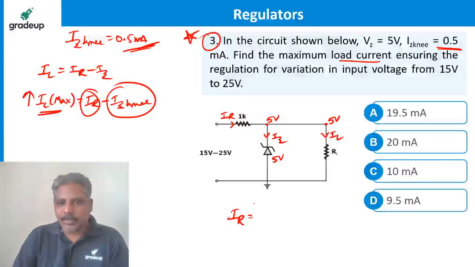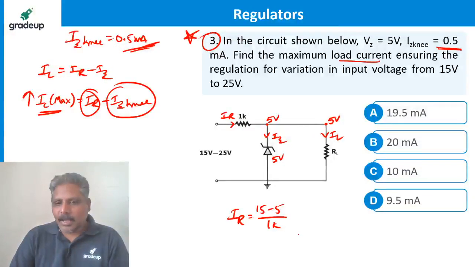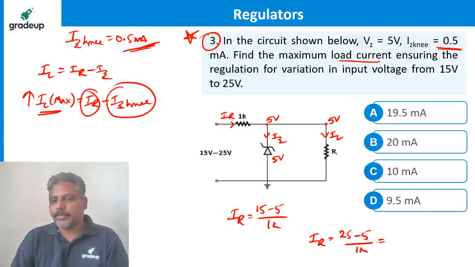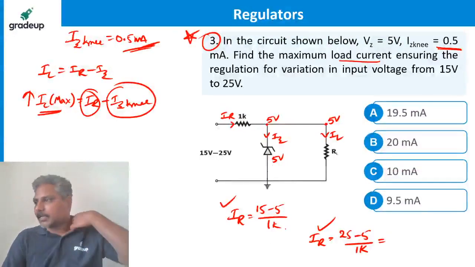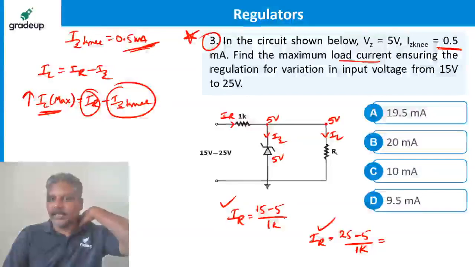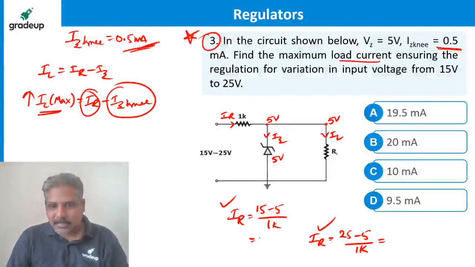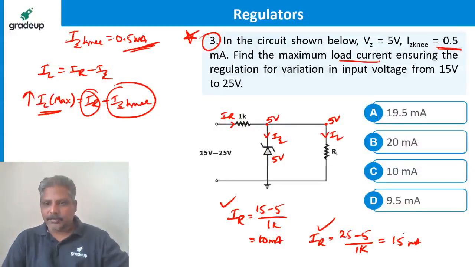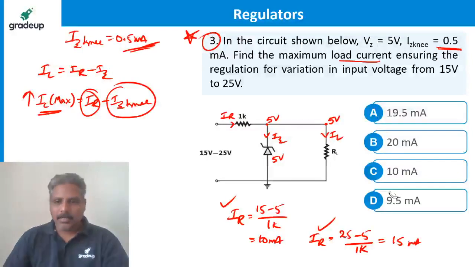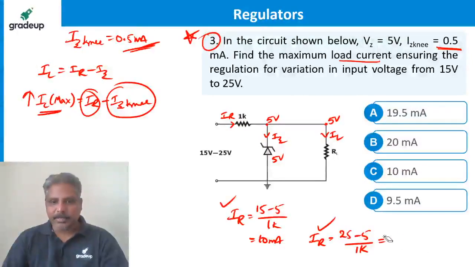IR is equal to 15 minus 5 divided by 1K, or IR can also be 25 minus 5 by 1K. Which one should I take? If I take this, it is 10 milliampere. If I take this, it is 20 milliampere.